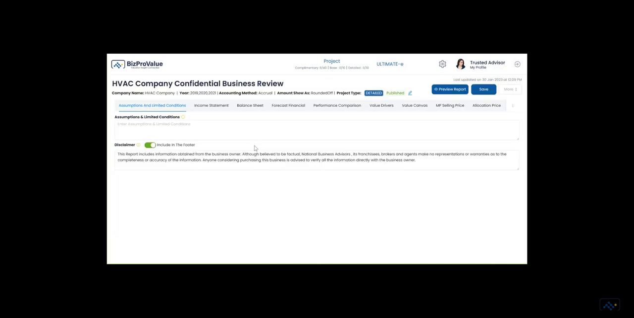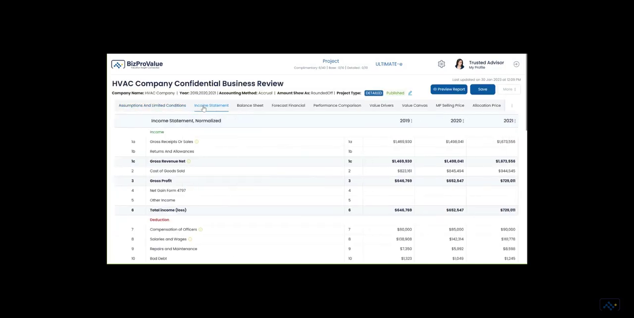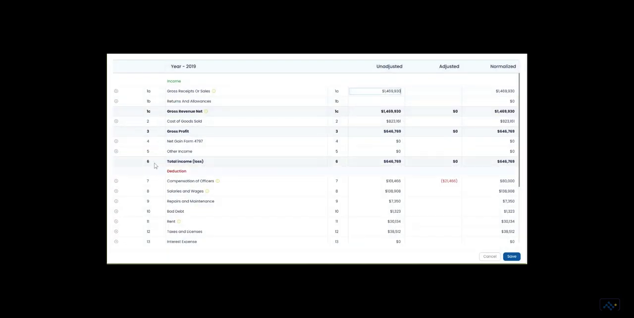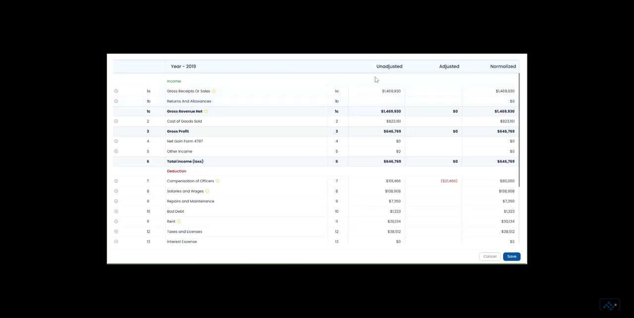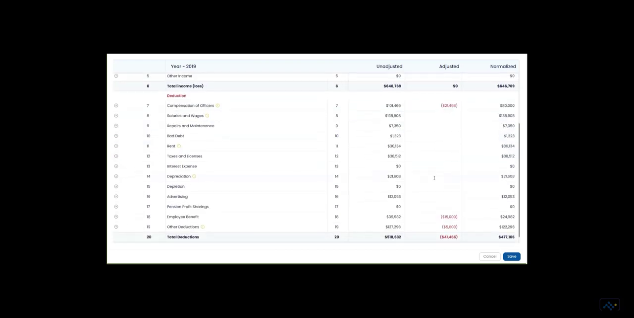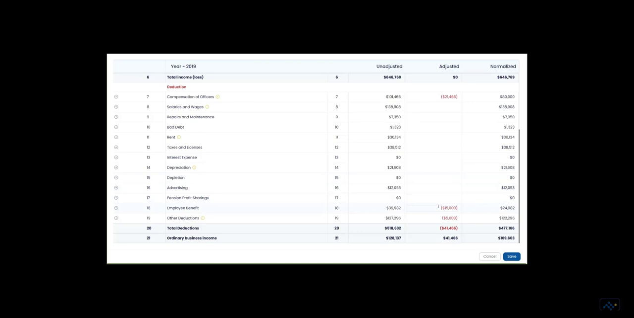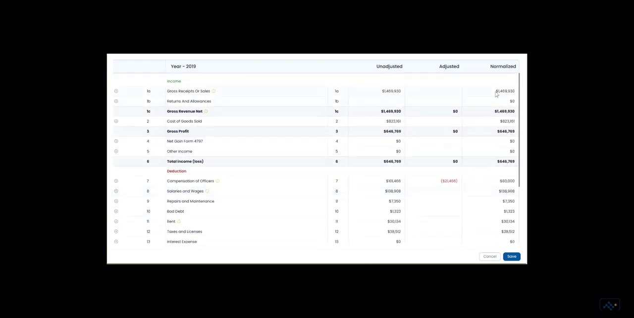Begin by entering financial information from the business tax return or financial statement for up to 5 years. Use the standardized income and expense rows from the 1120S tax return and add additional rows for company-specific items. Adjust each item as necessary to remove the impact of activities outside of regular operations, such as non-recurring income or owner discretionary expenses, to show the normalized income statement.